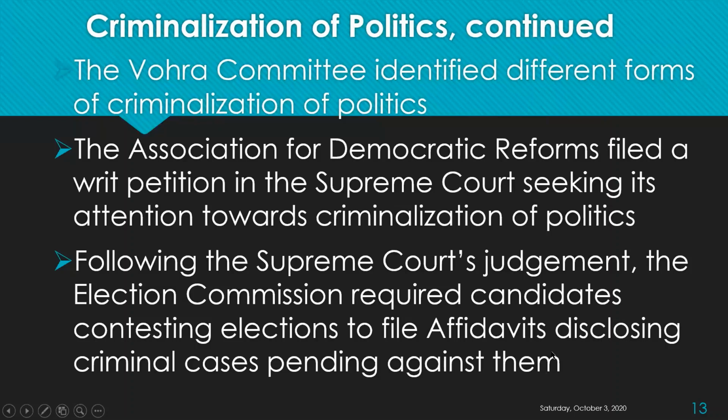What do you mean by affidavits? It's an official statement or official document that talks about the criminal cases, what the assets of the candidates are, and what their debts are if they have any. I mean, all the personal information. How many cars does the candidate own? All these details will be placed in the affidavits. Okay.